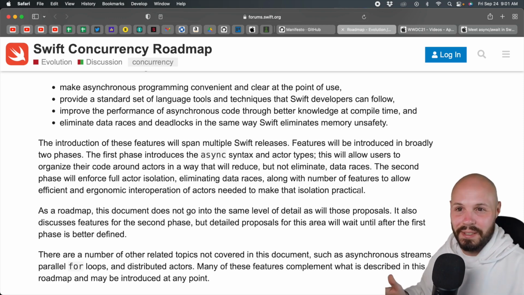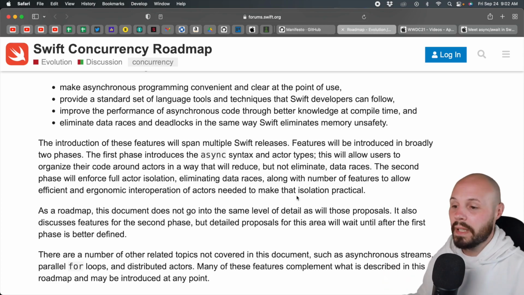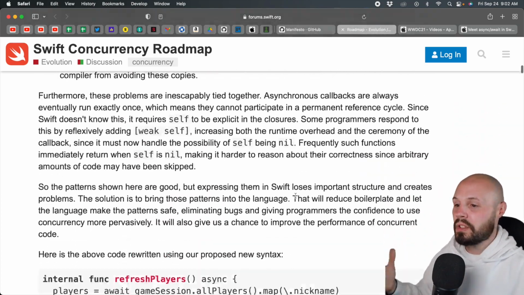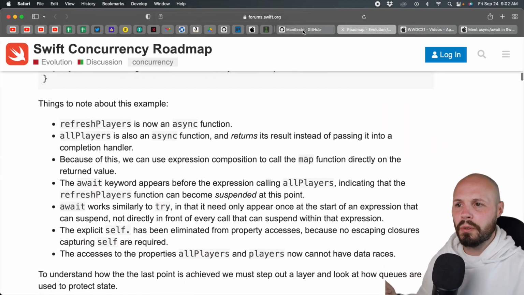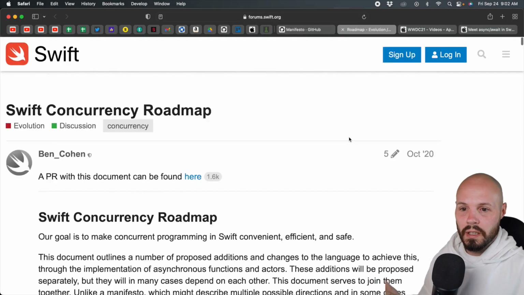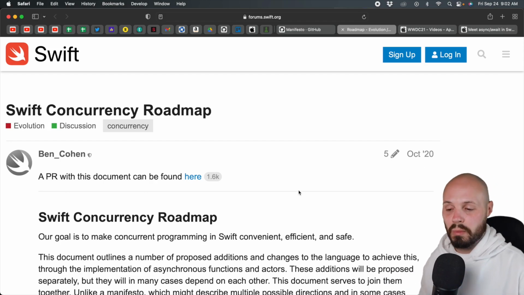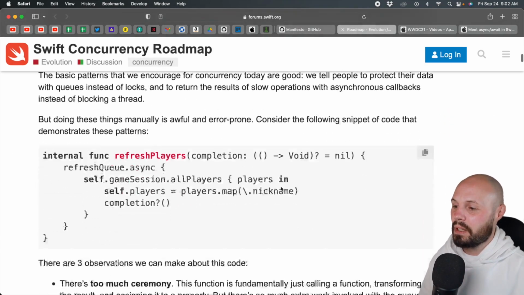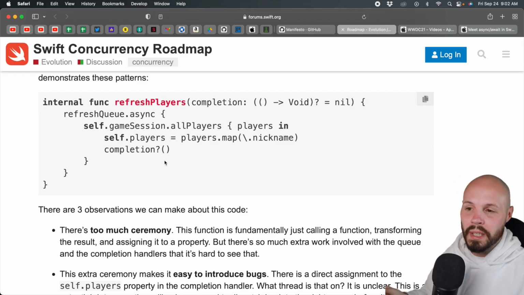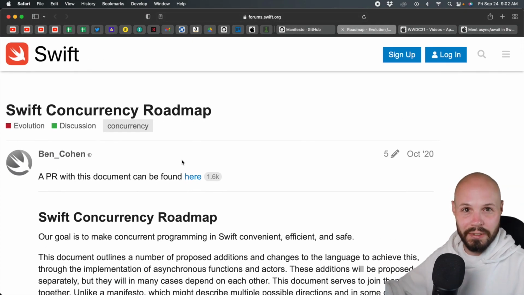So this is going to take a couple years to fully roll out. That's how big this new system is. But again, I highly recommend reading through this as well. But have the context when you read through both the manifesto and the roadmap. This was written, as you can see, October of last year. So this is a year old before they really started implementing things. So maybe some of their syntax examples might be slightly tweaked. Just to keep that in context, this was them illustrating their plan. So again, if you want the context, the history, here you go.